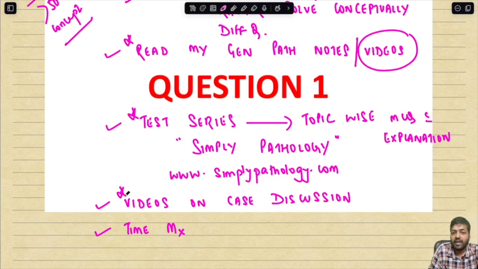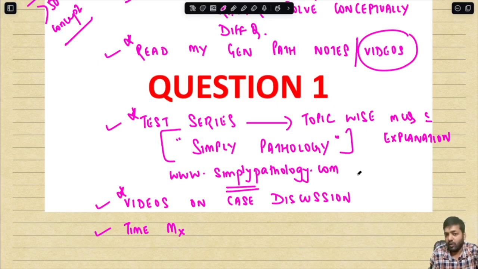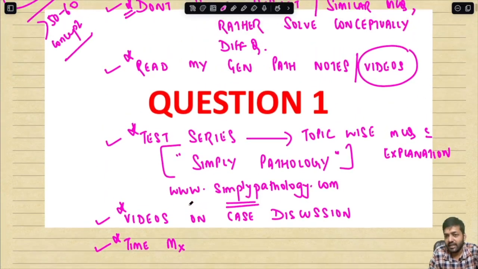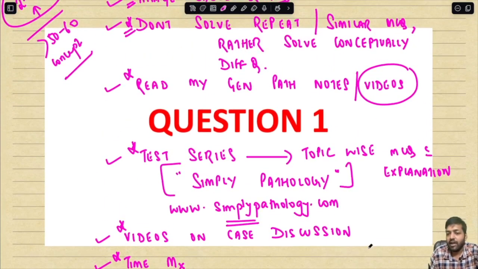Videos on case discussions and test series are also available in the Simply Pathology app or on the website simplypathology.com. You have to select the postgraduate MD DNB program. Lastly, you have to understand time management. You don't have the whole day, so time management is very important. If you can solve all the MCQs but you don't have time, that is of no use. So we are going to see all these aspects today and solve 40 very important MCQs on the topic of cell injury.